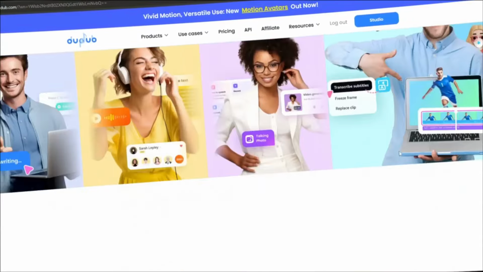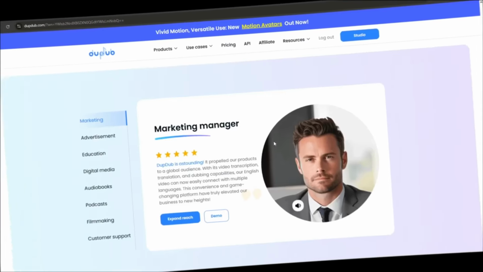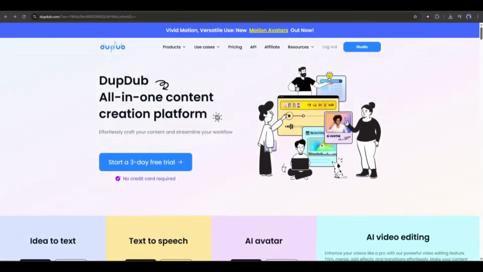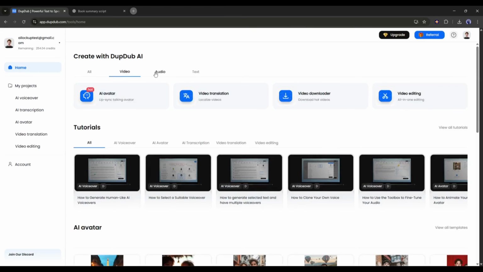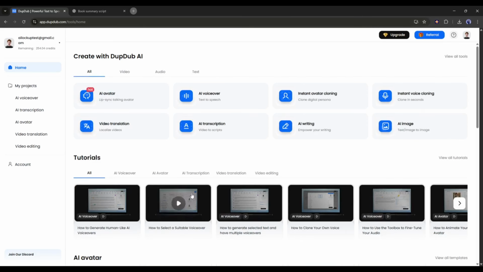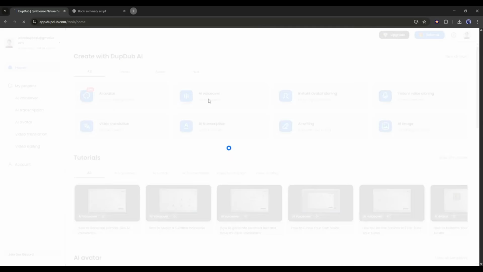Let's create the voiceover using DupDub. You will find all the links in the description. Once you are on the DupDub homepage, create an account if you don't have one. Once you are logged in, your interface will be like that. You will find several AI features to create videos, images, and audio. As we want to generate the voiceover first, I am selecting AI voiceover.